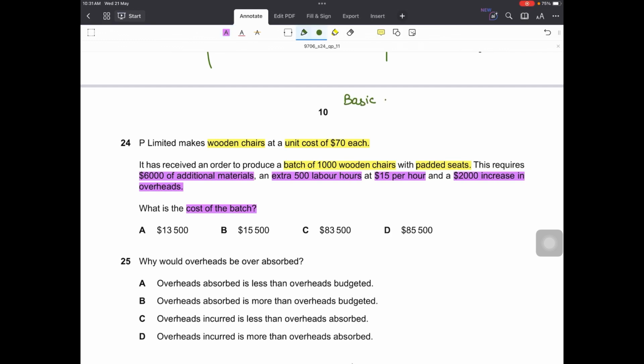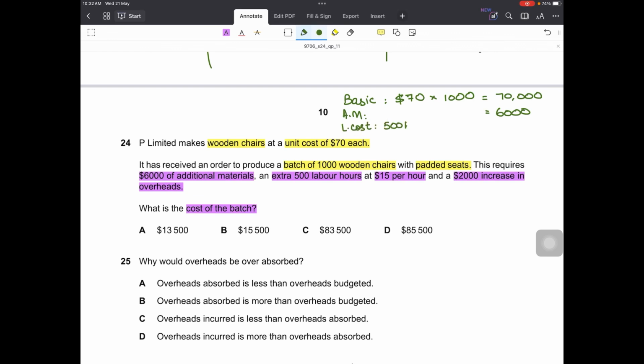Now the basic cost would be of each chair, since it is $70 per unit, so for 1000 chairs it would be 70,000. Right, this will be incurred in any case, but since it is being produced with padded seats, we are incurring some additional cost and we have to incorporate that too in the batch. So for additional materials, that would be 6,000, so it will also be added. Similarly, extra labor hours are being utilized to produce that type of chairs, so the labor cost would also increase.